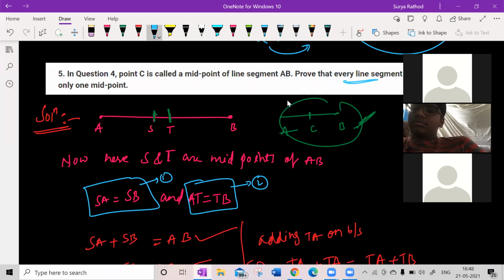So prove that every line segment has only one midpoint. So every line segment has only one midpoint. So how, sir, you are getting S is equal to T here, but how can I say that every line segment has only one midpoint now?